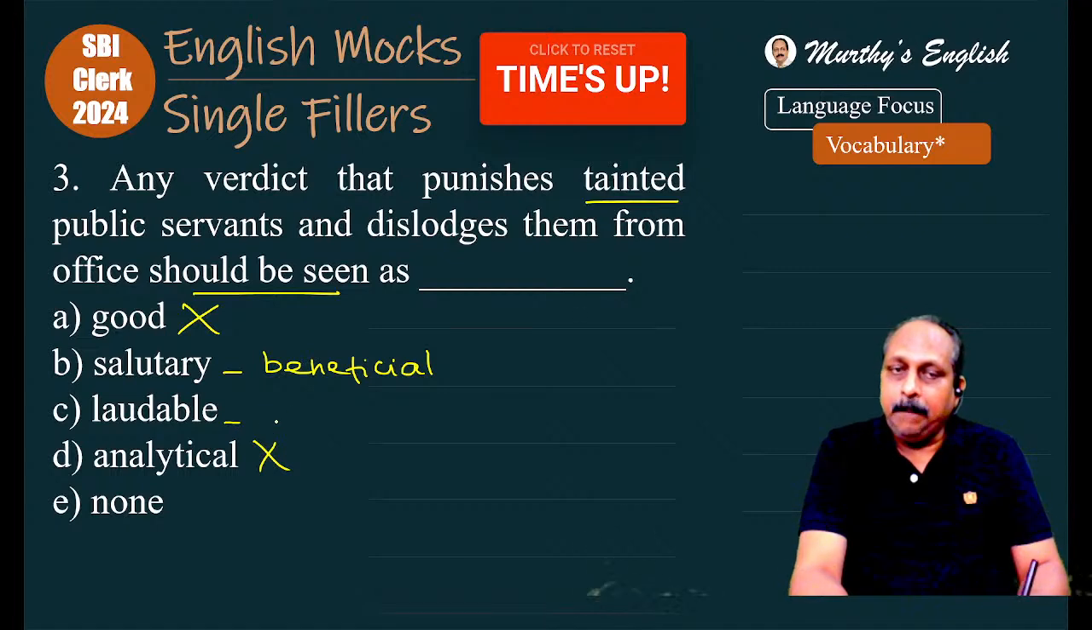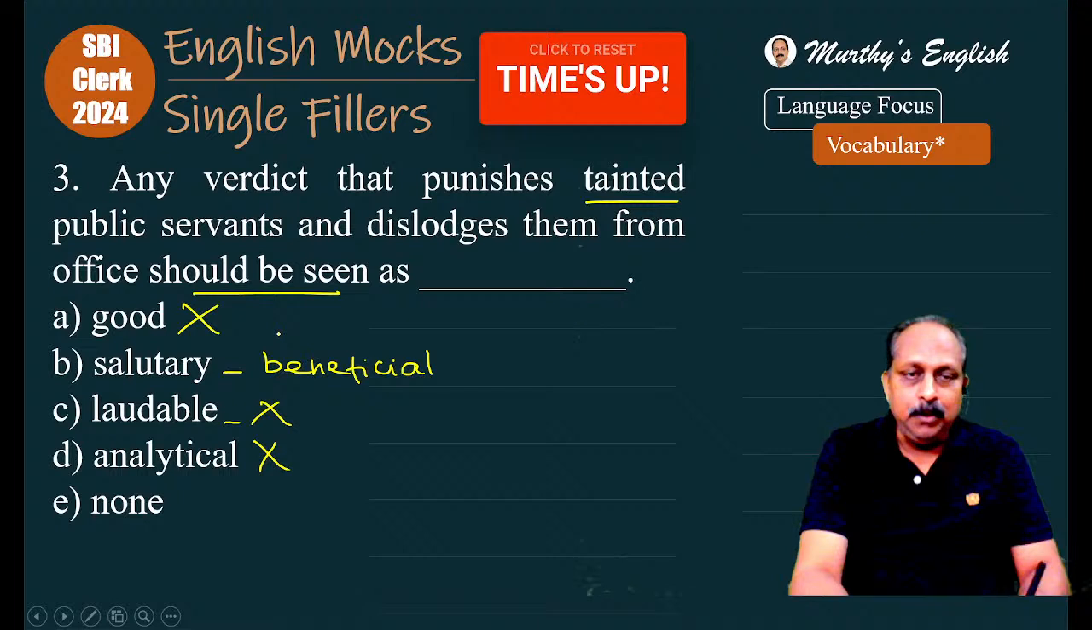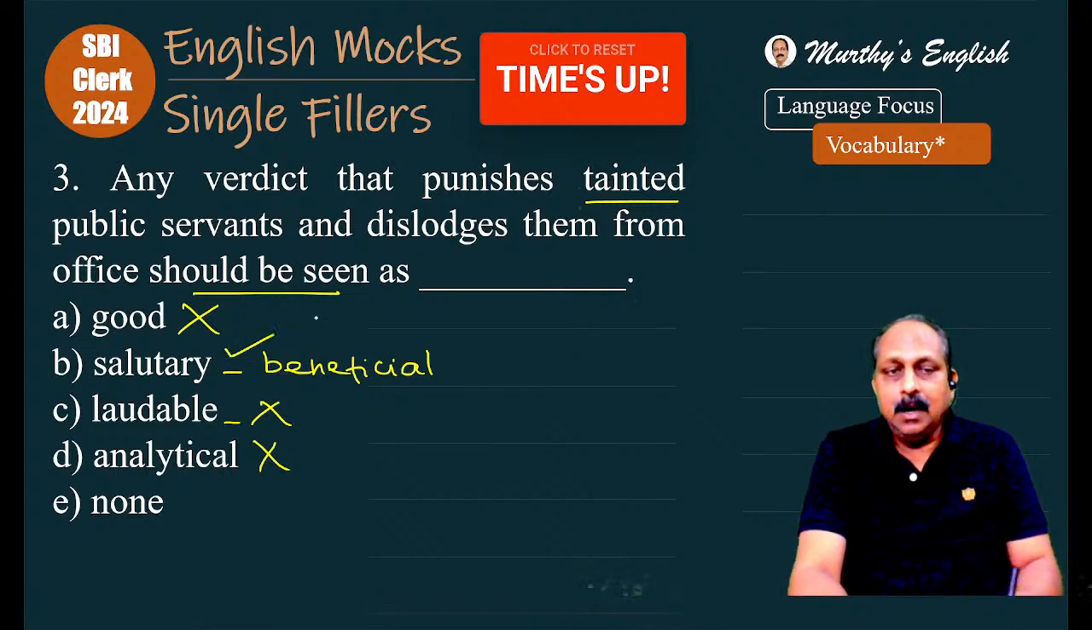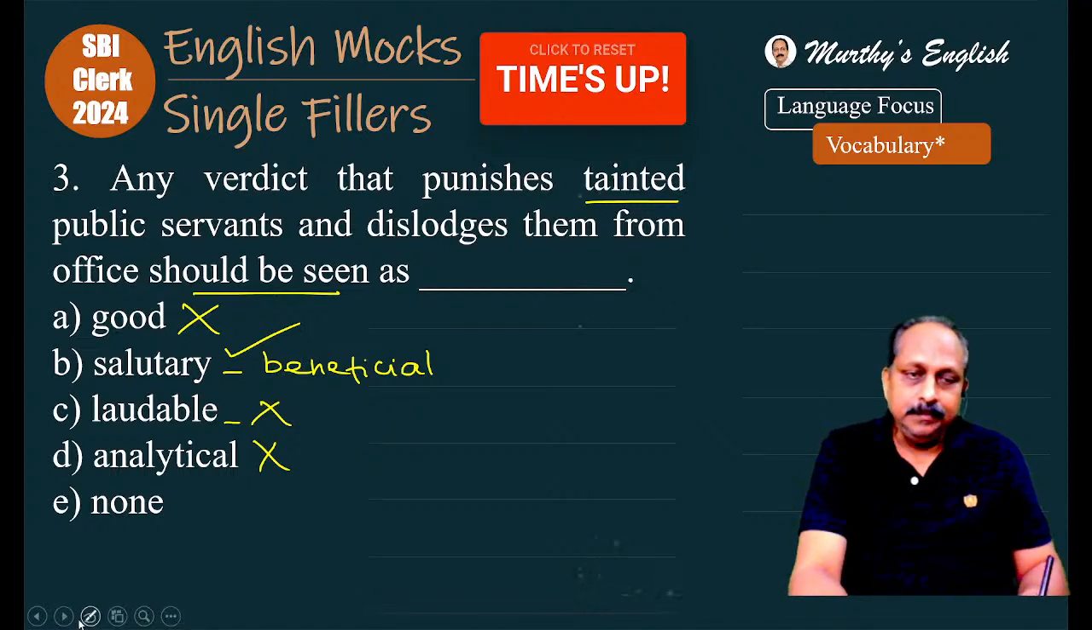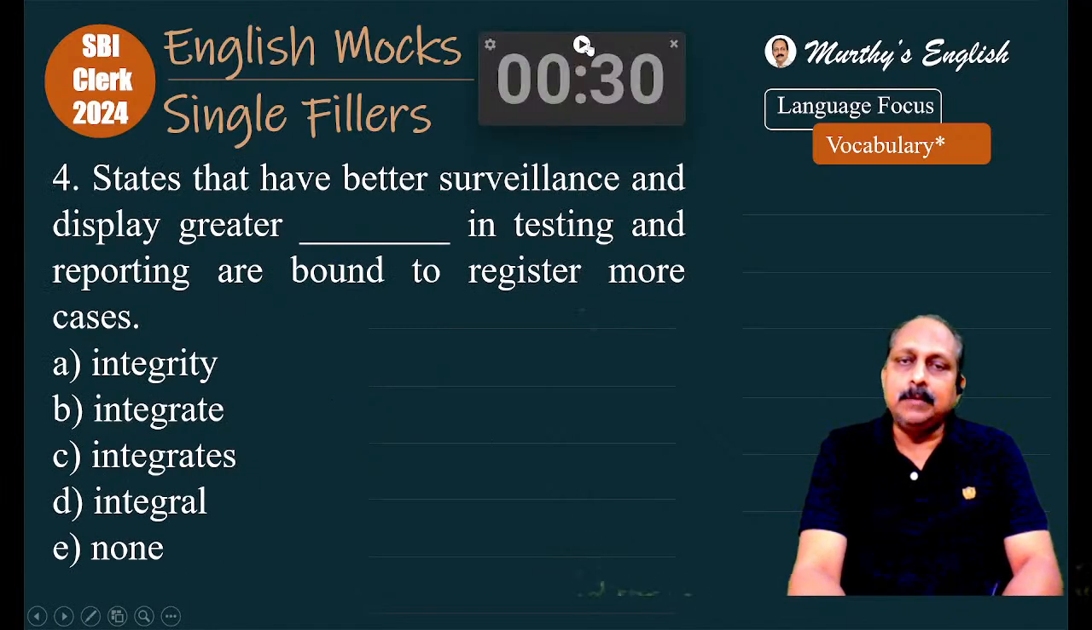Actually, laudable, appreciable. Should be seen as appreciable, we don't say that. Should be seen as good, should be seen as salutary. Actually, salutary means beneficial. It's a positive word. Good is also a positive word. But context is about public servants and dislodging them from office. Based on that, here we cannot use a simple word like good. The answer is B. How many of you have chosen B as your answer? Yes, A and B are synonyms, but you have to look at the context, a formal context. Answer is salutary, beneficial. Go to question number 4. Your time starts now.